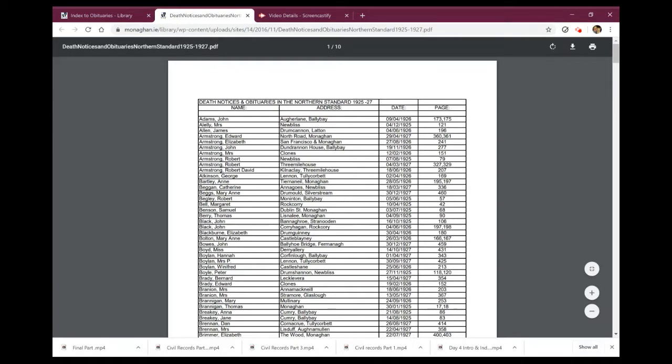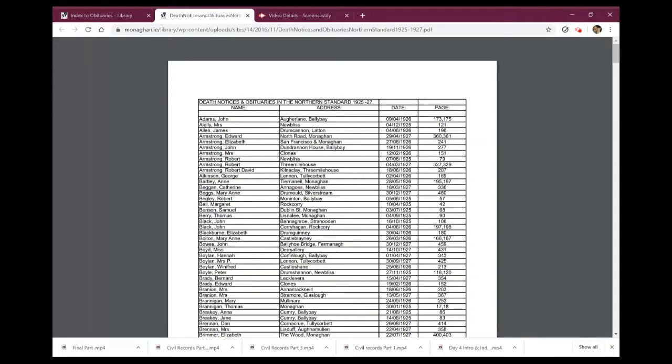So if, for example, you were looking for this obituary for a Robert Armstrong from Newbliss, it appeared in the Northern Standard on the 7th of the 8th, 1925, and it's on page 79 of the books that Katrina has put together. So if you pass that information on to Katrina, she should hopefully be able to provide you with a copy of the actual obituary that appeared in the newspaper.